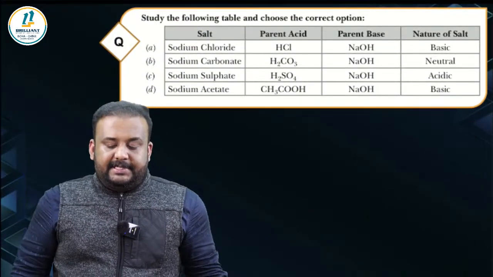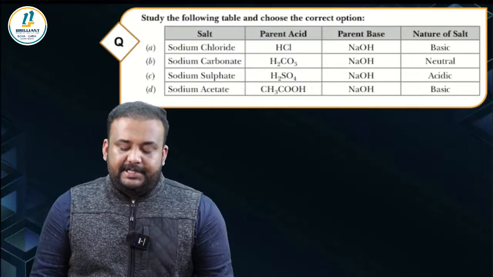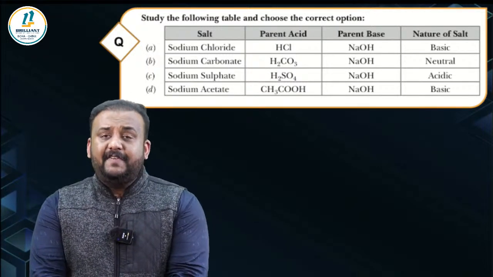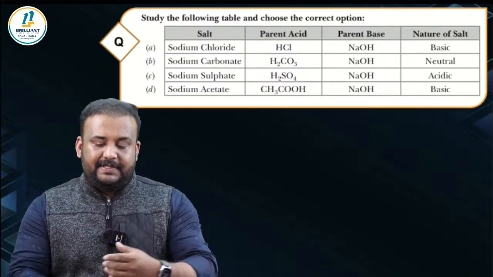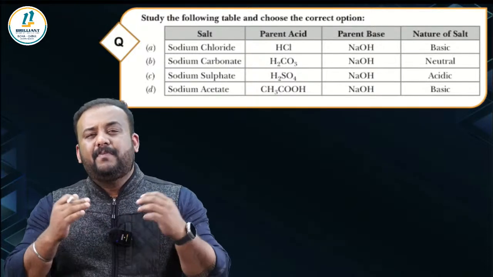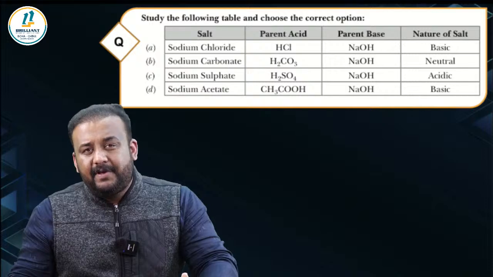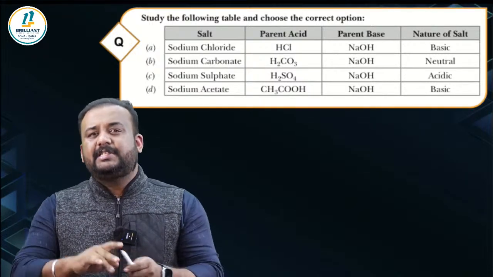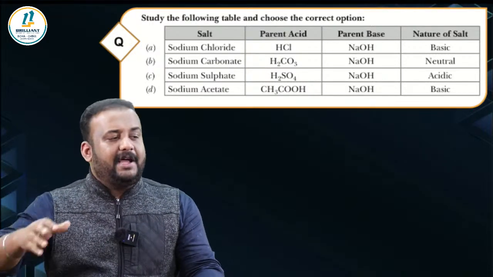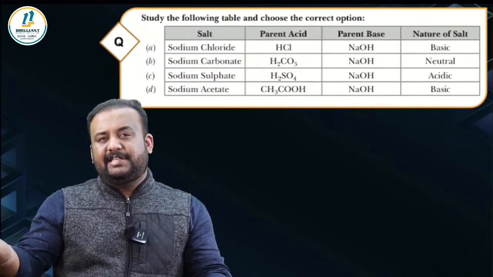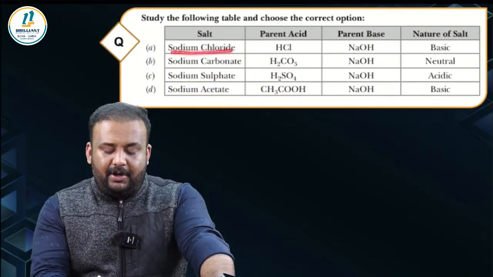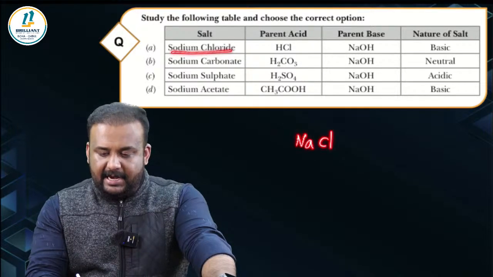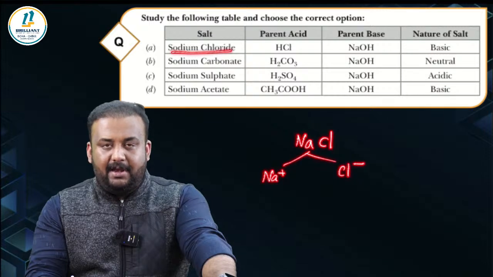Next one. Study the following table and choose the correct option. So we have a set of salts given: parent acid, parent base, and nature of salt. One of the most important areas to focus on in acids, bases, and salts is the salt formula, and from that, how you understand which acid and which base combination gives you that particular salt. Look at this, sodium chloride. Sodium chloride is NaCl, right? So in NaCl, the cation is Na+ and the anion is Cl-.